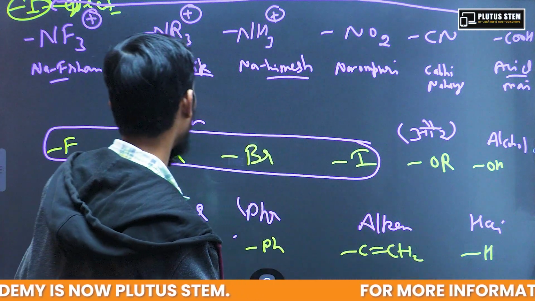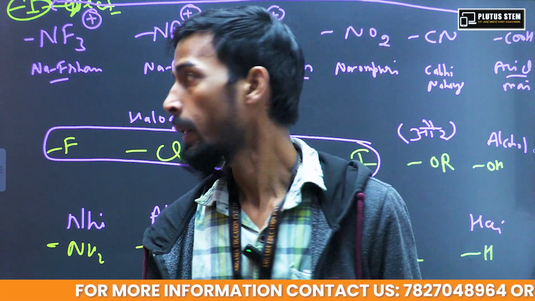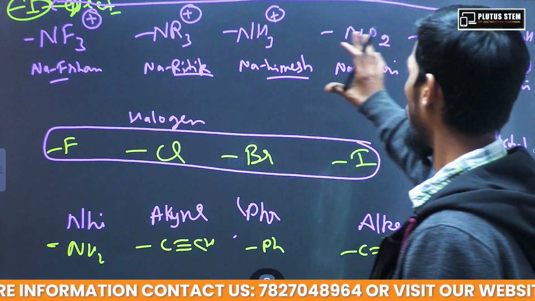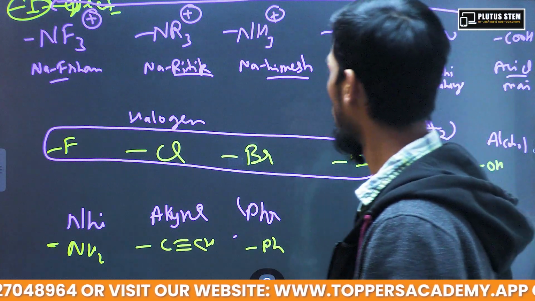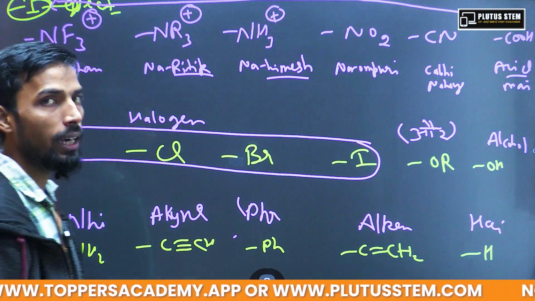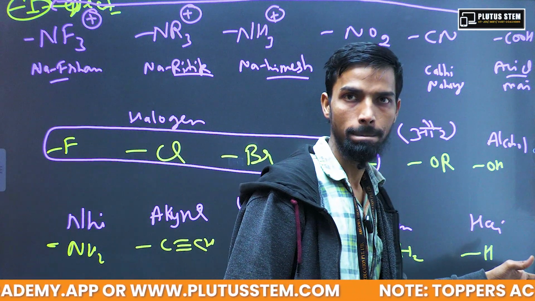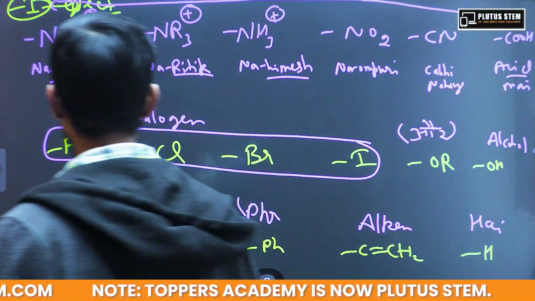So this is like the minus I effect. I have just summarized this whole trick into this minus I trick. ना फरहान, ना ऋतिक, ना हिमेश, ना ओमपुरी कभी नहाए एसिड में. हैलोजन और अल्कोहल नहीं है एल्काइन, फिर क्या है, फिर एल्कीन है. So this is the very easiest trick to remember minus I effect.